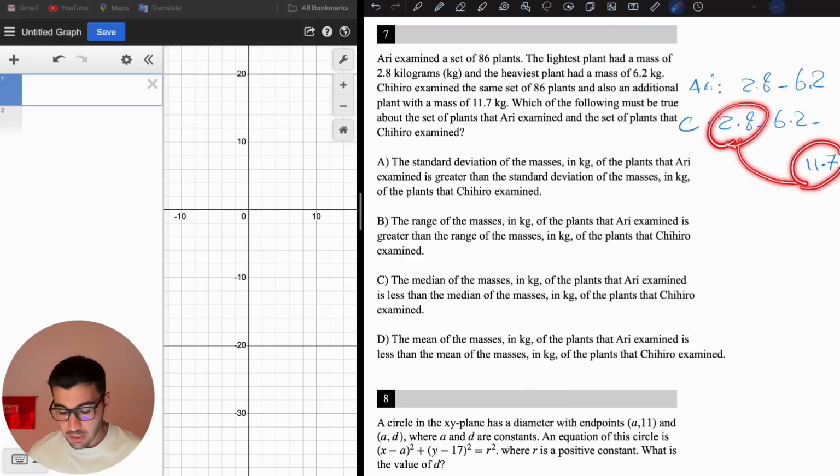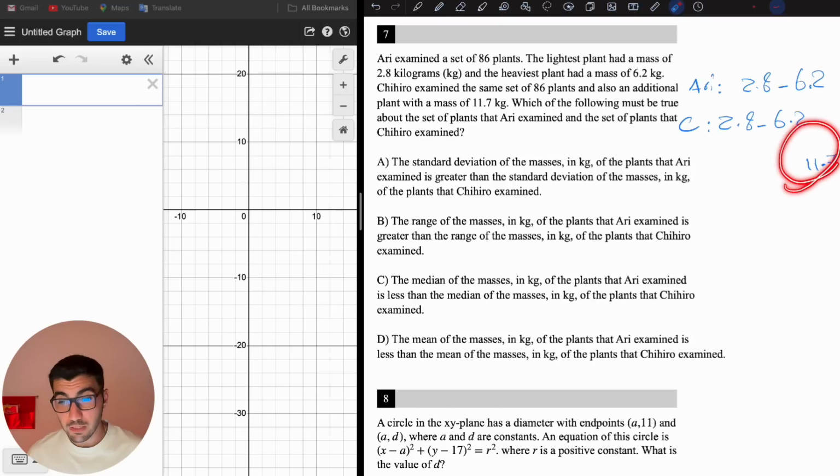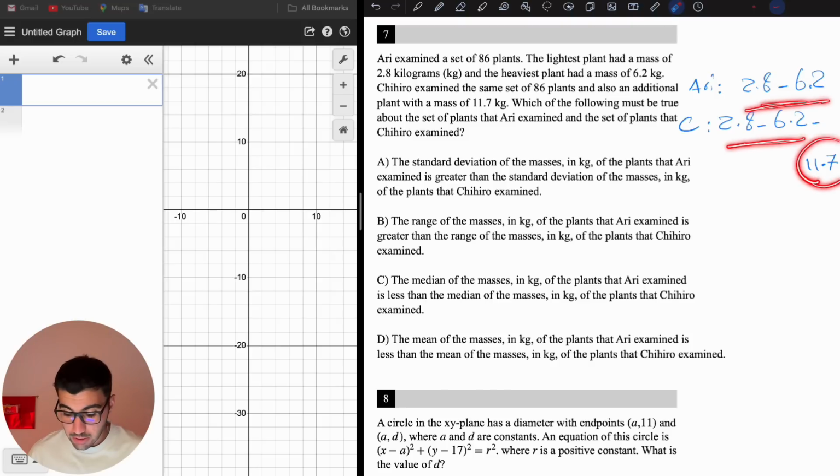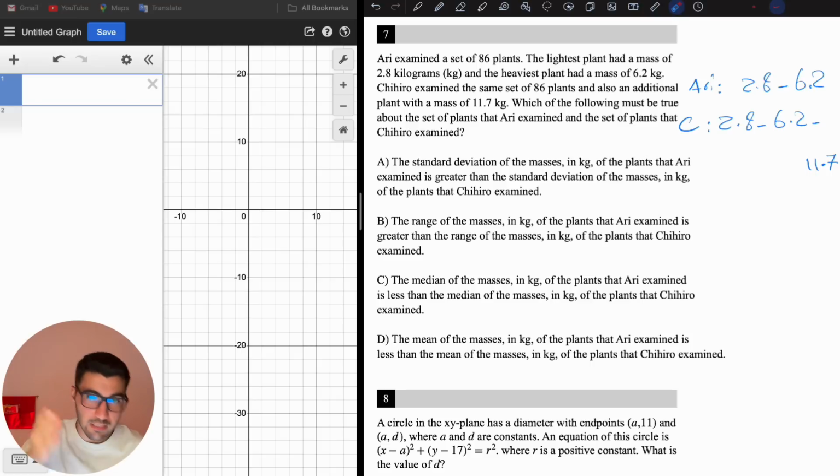Then the standard deviation of C is going to increase if we compare it to this, because you add one more data point to this exact same data. You add one more data point that is very far from 2.8. If you say the standard deviation is 6.2 for both, and again you add a data point that is not in the range of 6.2, it changes. If you add a data point that is exactly 6.2, the same as the standard deviation, then it won't change. The standard deviation is not going to change.